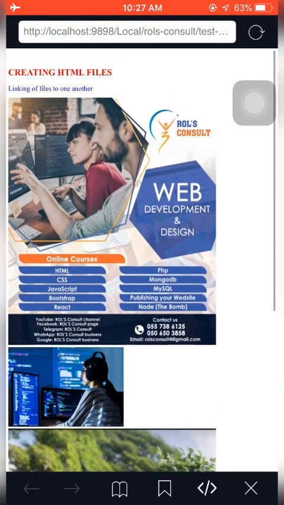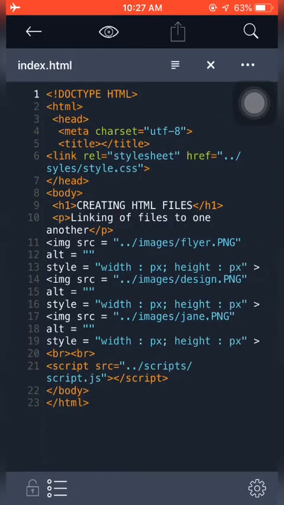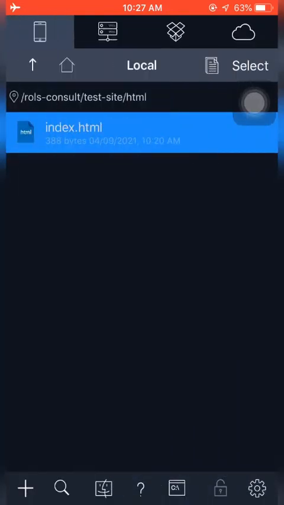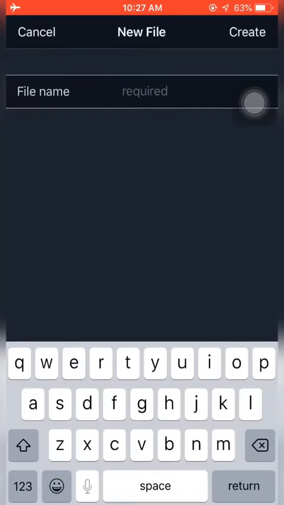You are taking notes. Then one thing, sometimes you might click on a link and it will take you to another file, HTML file. You get it? So let's see if we'll be able to do that also here. Now we have index.html. We'll create another file, new file, and we'll call it